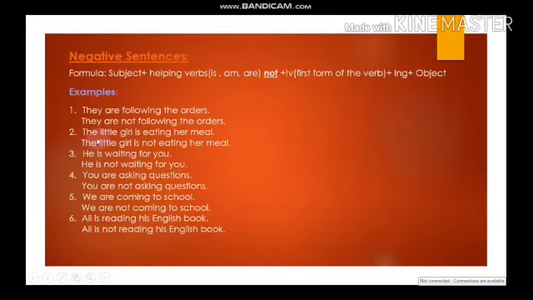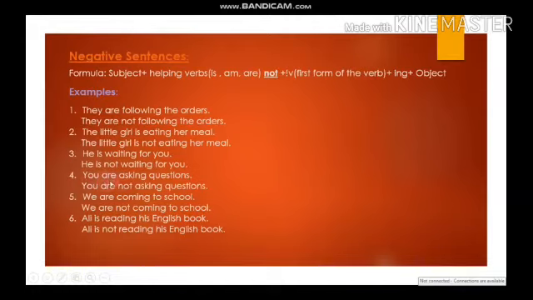Look at the second one: the little girl is eating her meal. Once again, if I want to change this sentence into negative, just by simply putting not after the helping verb, is, the sentence will become negative. As you can see here, the little girl is not eating her meal. Example number 3: he is waiting for you. Once again, is is the helping verb, and we have put not after that, and the sentence became negative: he is not waiting for you.